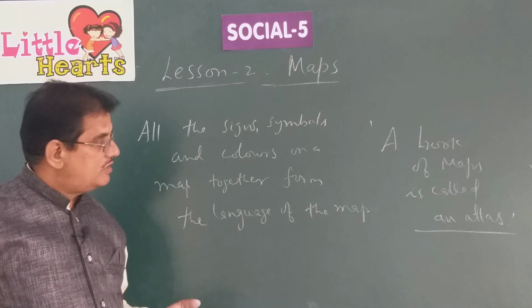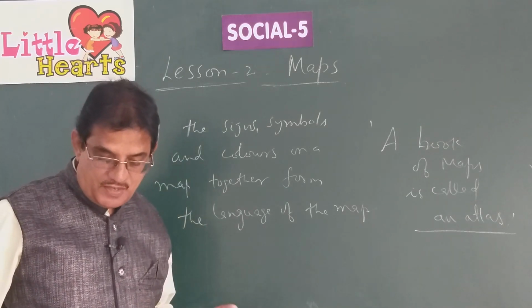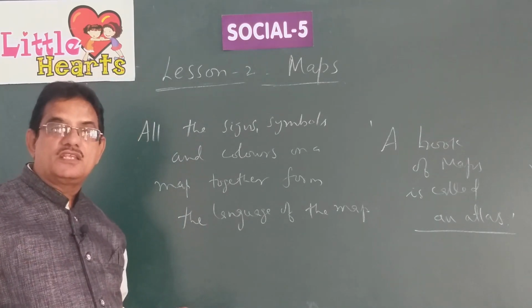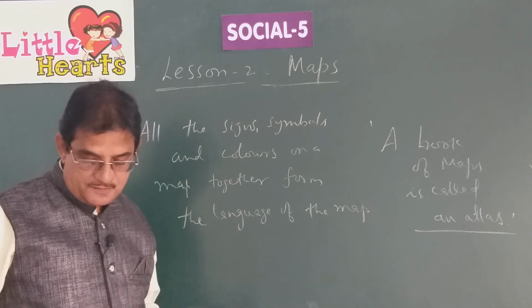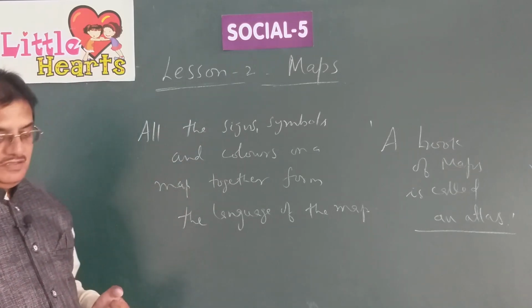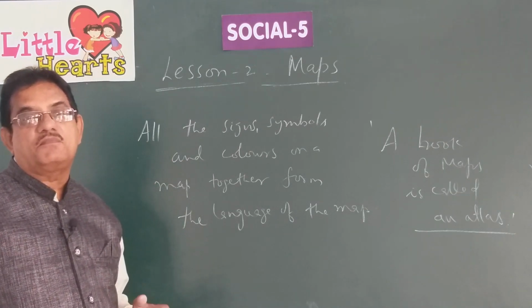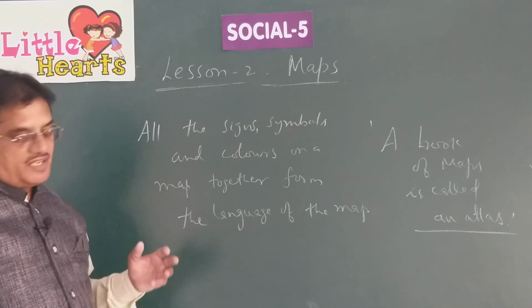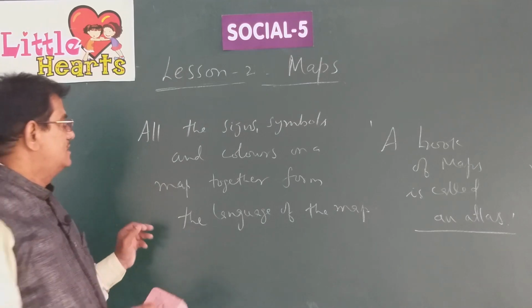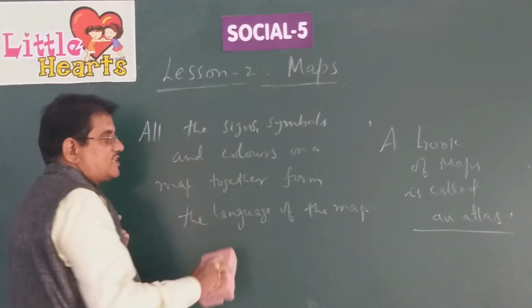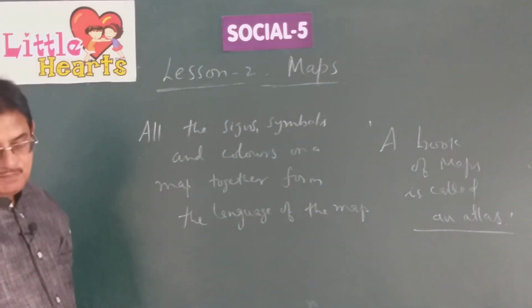Yellow and light brown are used to indicate plains. Deep brown color is used to indicate mountains. You understand, children? These are the different colors used on maps to indicate different kinds of places. This is all we are talking about in the language of the map.